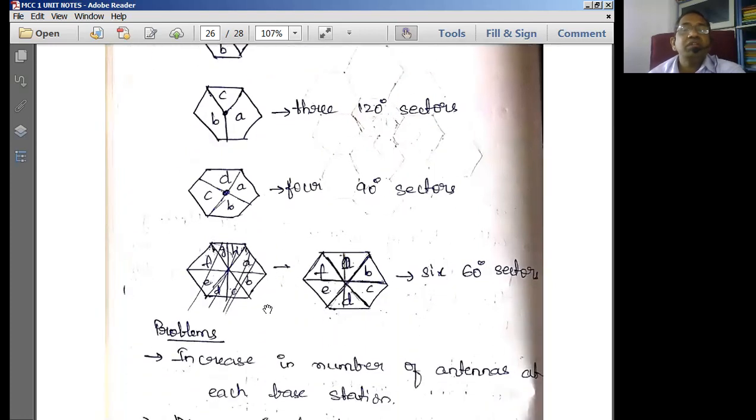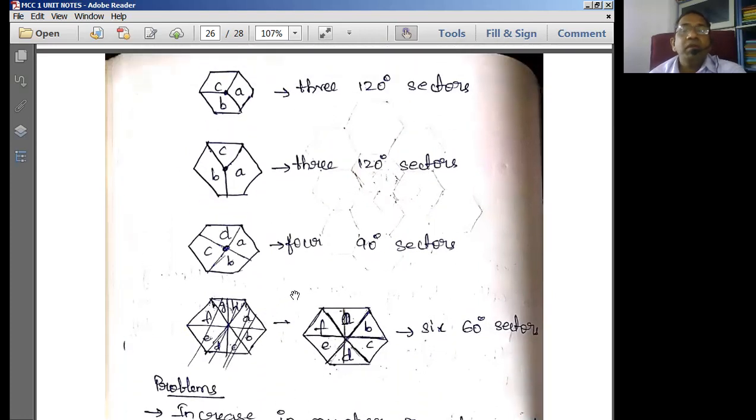And next one is, rather you can form four 90-degree sectors. So 90 into 4 is once again 360 for us. Therefore we can form 90-degree sectors. The angle between these two sectors for A is going to be 90, for B 90, for C 90, for D 90. So like this you can have four 90-degree sectors.